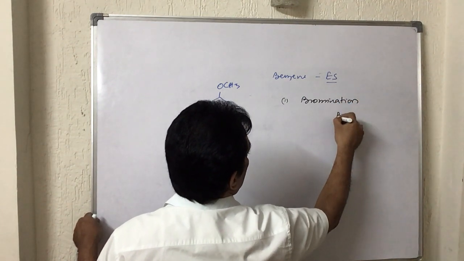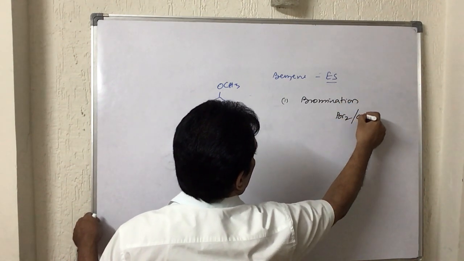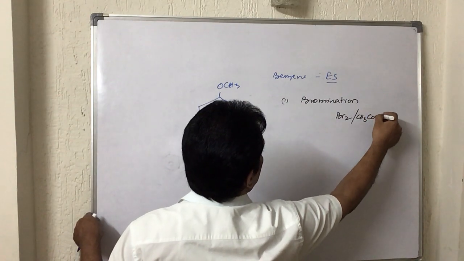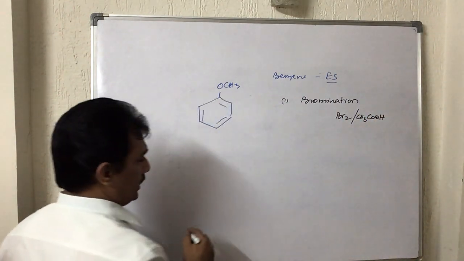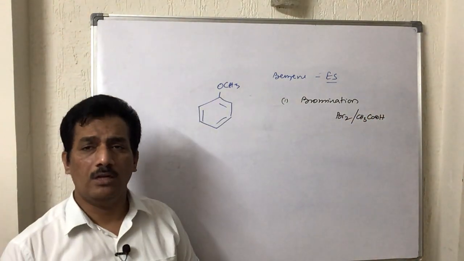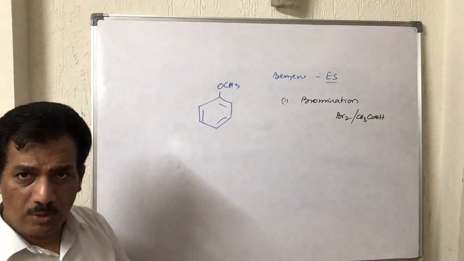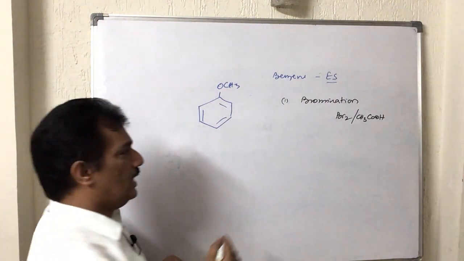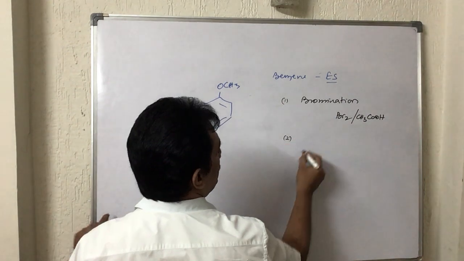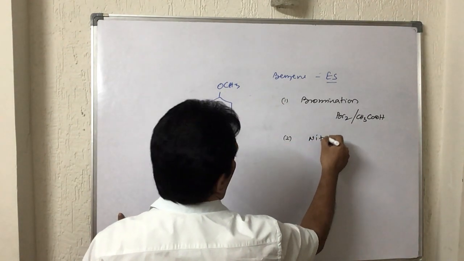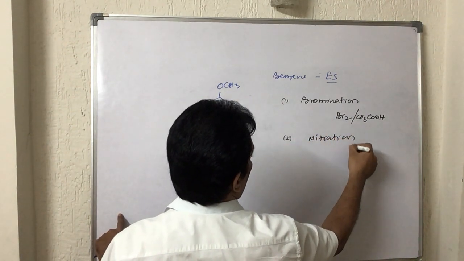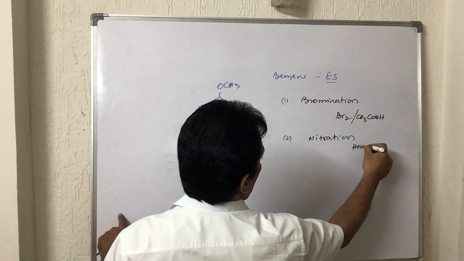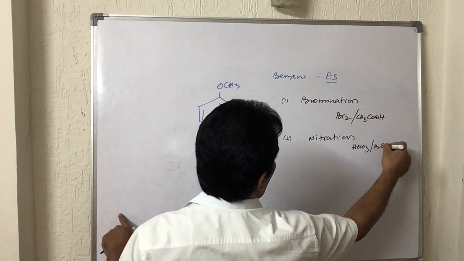Just remember, this bromination requires just some polar solvent like CH3COOH. It need not require any Lewis acid like FeBr3. And next it is related to nitration under normal conditions, and that is nothing but HNO3 in presence of H2SO4.